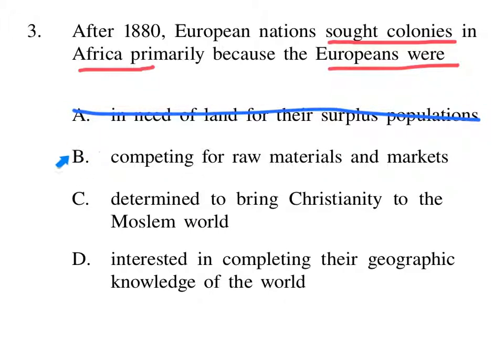Let's look at B. So it says, were they competing for raw materials and markets? Yeah, we just learned about the Industrial Revolution, and we know that they needed raw materials and markets, and so that seems very plausible. We'll return to that in a second. Let's take a look at letter C. Was it that they were determined to bring Christianity to the Muslim world? I think that's maybe important, so we'll leave that there for right now.